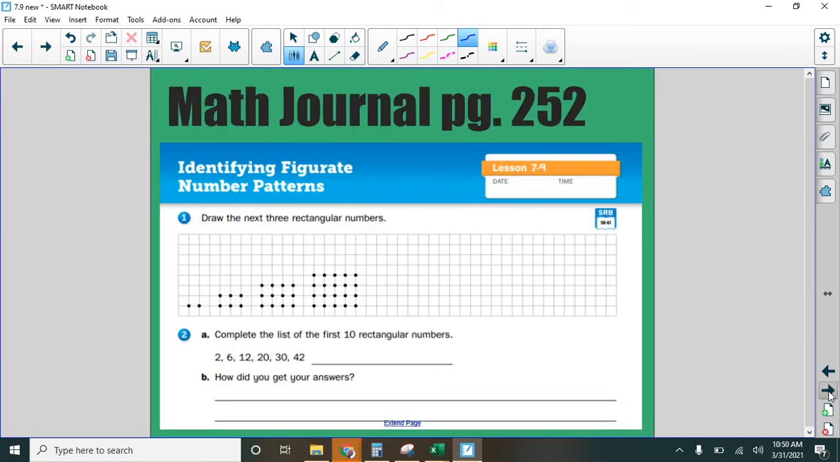So as you go through this, okay, this is going to be your math journal page. Let's go ahead and open up to page 252. So first thing we're going to do is to draw the next 3 rectangular numbers. Well, we're going to do 1 here while we're here, right? And we have dots here, but the dots are similar to the boxes that we were looking at. Okay, we have 2 times 1 equals 2, right? This is what this array is. In fact, let's write that down underneath here.